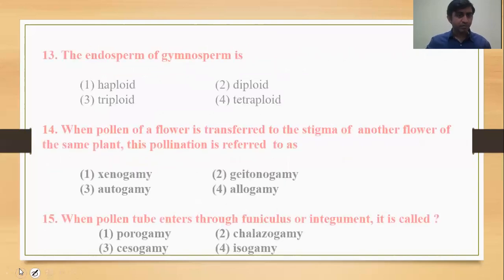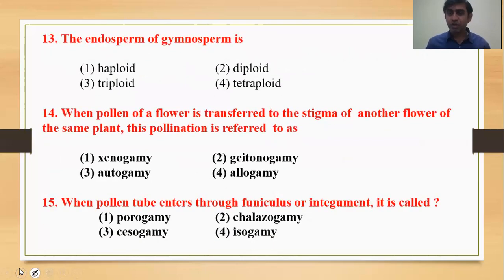Then next question, question number 13. The endosperm of gymnosperm. In angiosperm, endosperm is diploid because it is formed after fertilization, double fertilization. That is diploid in the case of angiosperm. But as far as gymnosperm is concerned, it is haploid, and formed before fertilization. So these 3 options will not be correct. Then move to the next question.